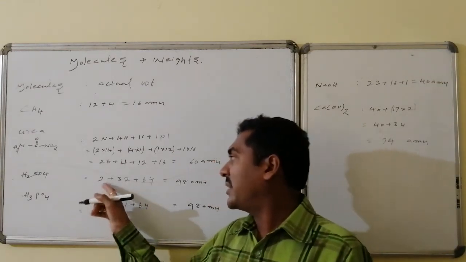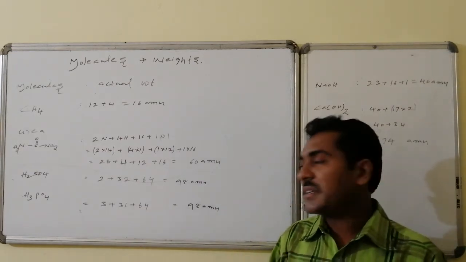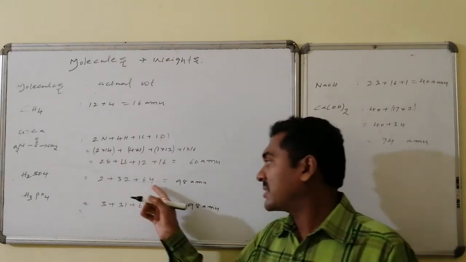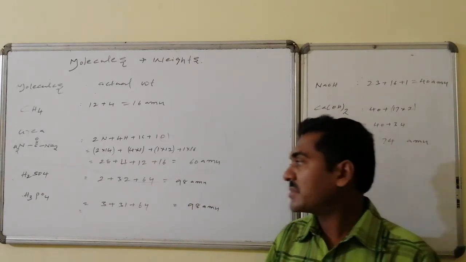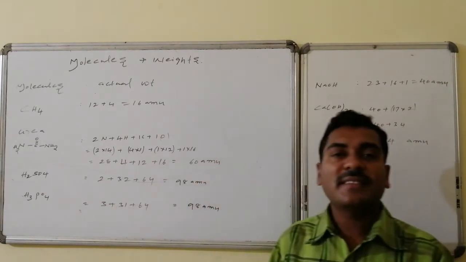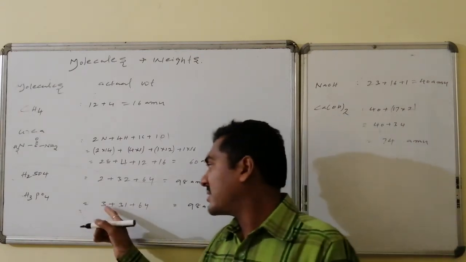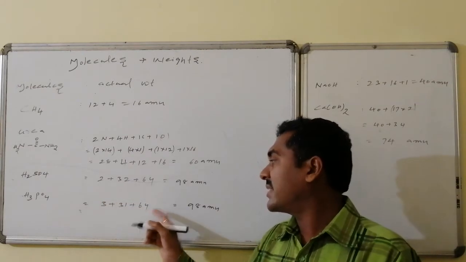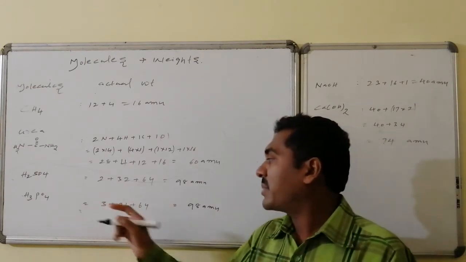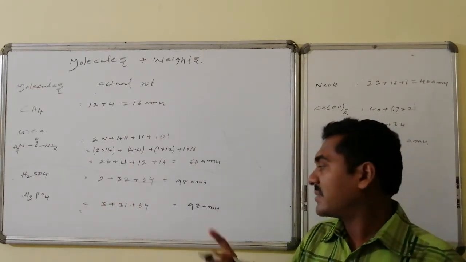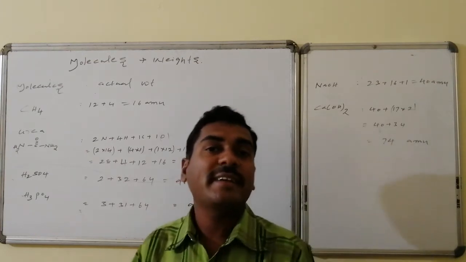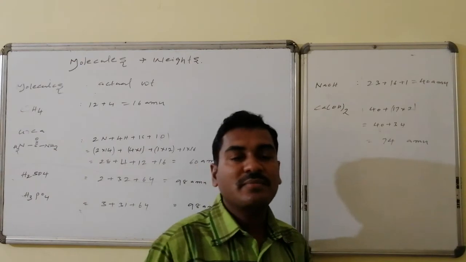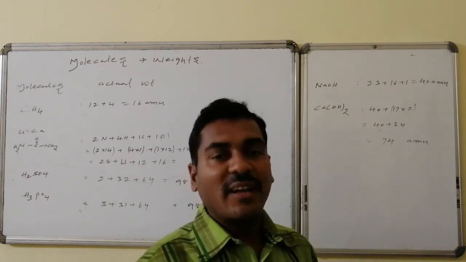Sulfuric acid has 2 hydrogens, sulfur is 32, and there are 4 oxygens, each oxygen 16, 16 into 4 is 64, and the total is 98 AMU. Similarly, phosphoric acid H3PO4: 3 hydrogens, phosphorus is 31, and 4 oxygens, 4 into 16 is 64. 31 plus 3 is 34, plus 64, which is once again equal to 98 AMU. Similarly, for bases, sodium hydroxide has 1 sodium, 1 oxygen, 1 hydrogen.